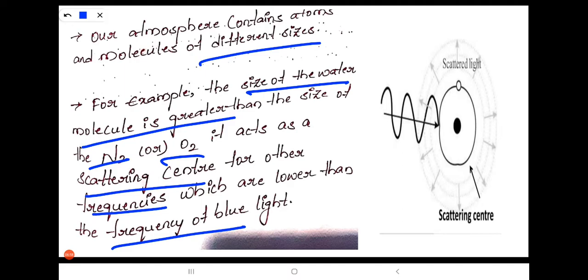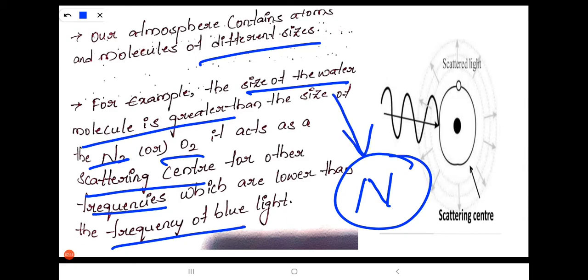The blue color of the sky appears due to nitrogen and oxygen. When sunlight is incident on the molecules of nitrogen and oxygen, these molecules emit blue color light outwards. They emit a large amount of blue light. That's why the sky appears blue.